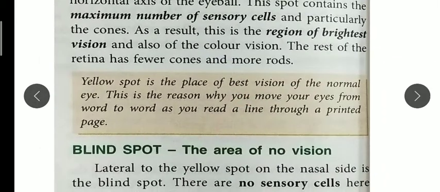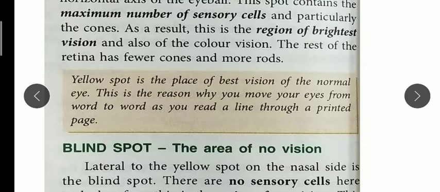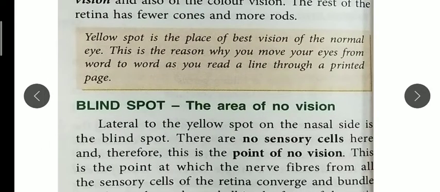Now from this box you can easily understand what the yellow spot is. The yellow spot is the place of the best vision of the normal eye. That is why when we move our eye from word to word, we can read a line through a printed page. Those who have proper vision can clearly see word to word and read continuously, due to this yellow spot only. So in the yellow spot, a normal eye can see the best vision.